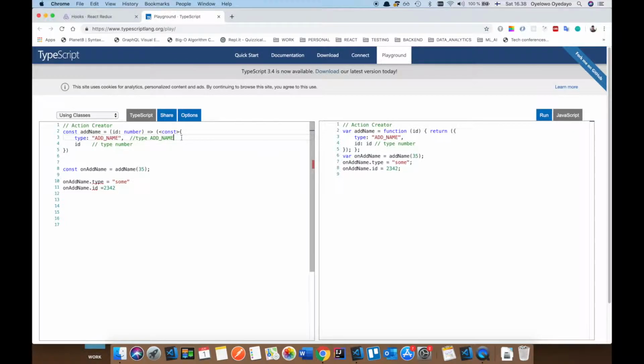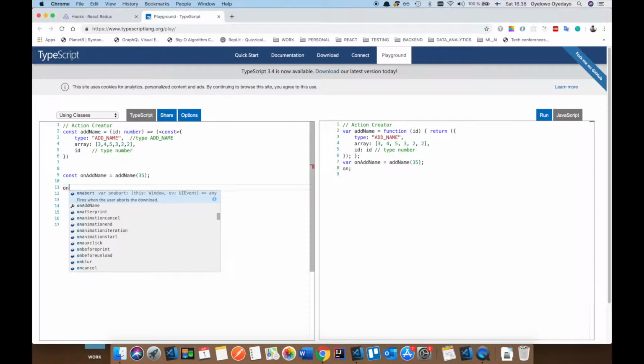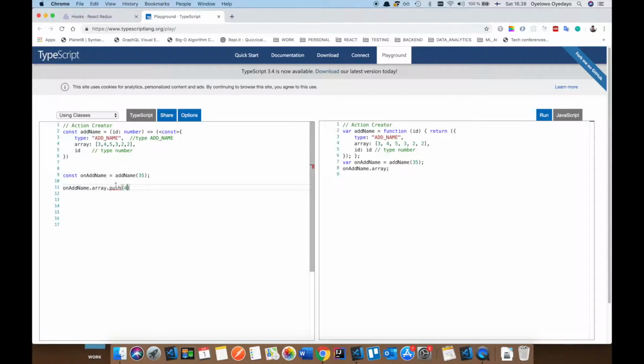You might also want to add an array. Let's say you have an array, which is another thing you're taking in, and let's say you don't want this to change at all, and we have 3, 4, 5, 6, 7, 8. Okay, if you have this also, you shouldn't be able to do onAddName.array.push. You see, it's going to complain, right? Push does not exist on readonly. But let's take this off and let's see. You see, now it's compiling. So you don't want that.